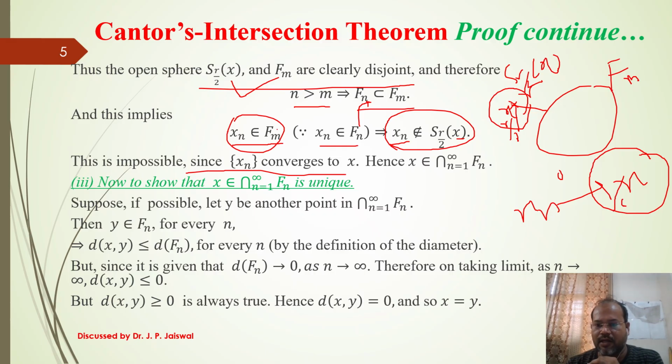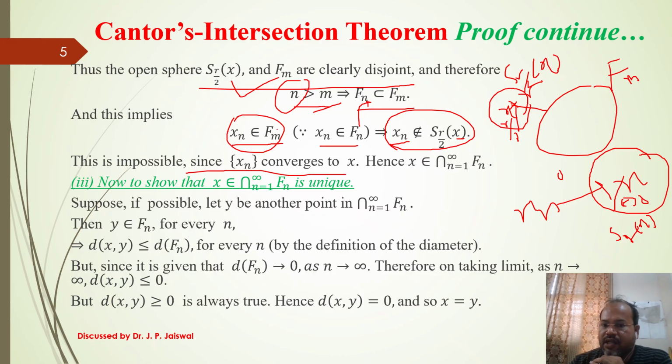any radius epsilon, where obviously epsilon should be greater than 0, then this open sphere should contain an infinite number of terms of x_n. But here we see that if we take n greater than m, all x_n do not belong to S_{r/2}(x), which means only x_1, x_2, up to x_m belong to it. After that, the terms x_{m+1}, x_{m+2}, and so on do not belong to it.